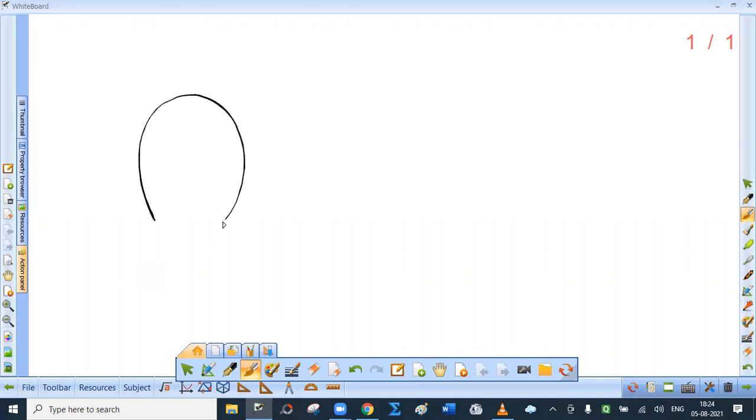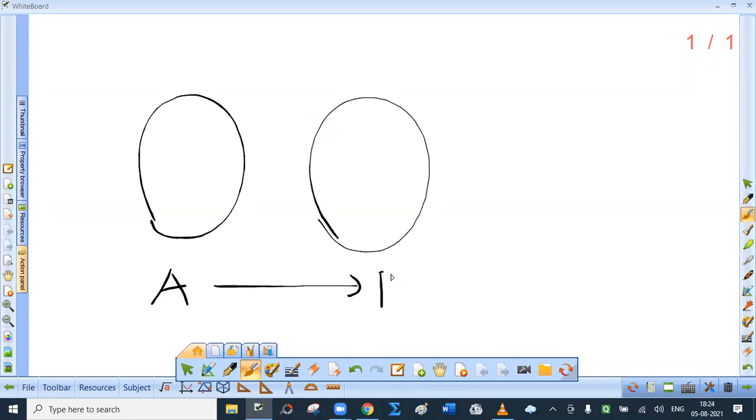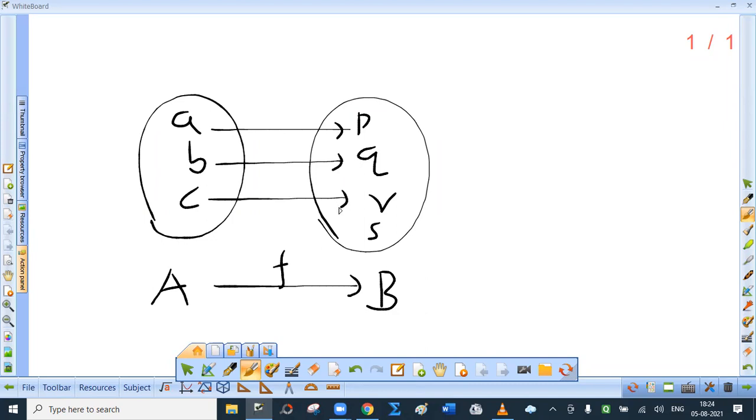See, this is set A, this is set B. Relation is a function. Here I write A, B, C, P, Q, R, S. Yes, you will notice that every element of the set A is uniquely associated with an element of the set B. Now don't say, but sir, S has no association.